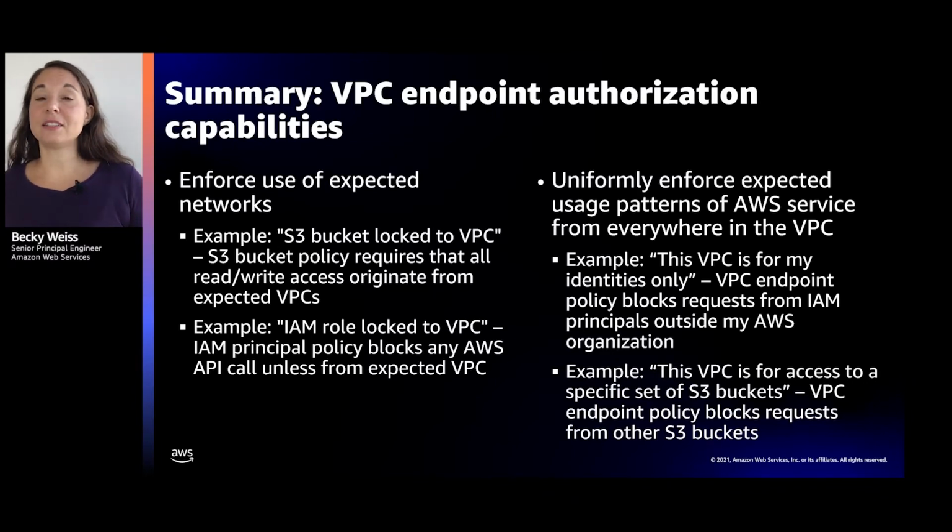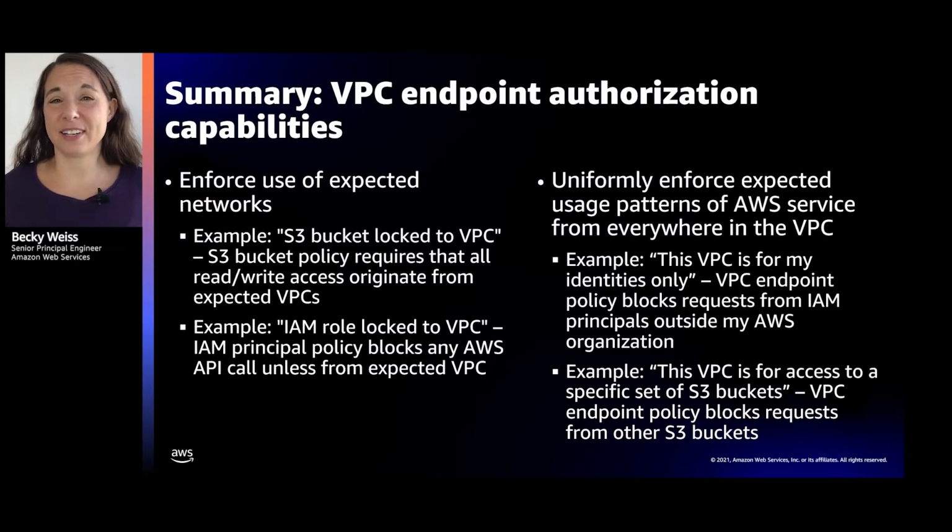And over on the right-hand side, it's a way to make rules about everything that happens to S3 from this network, which are typically pretty coarse-grained rules like must be my identities, or must be to S3 buckets that I own, or must be even to a certain set of S3 buckets that I know. Typically these rules are about the writing of data.